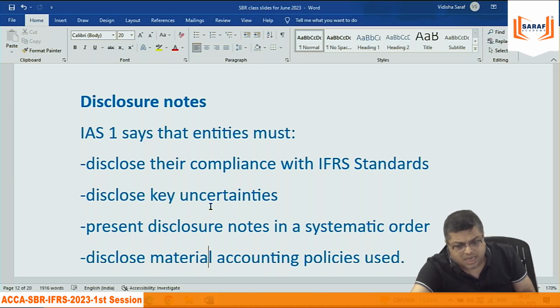The disclosures are required for different accounting policies. Policy means, suppose for assets, I can follow straight line or WDV.